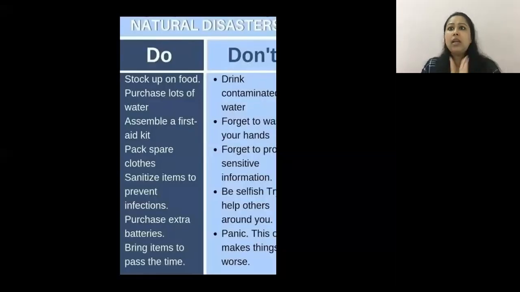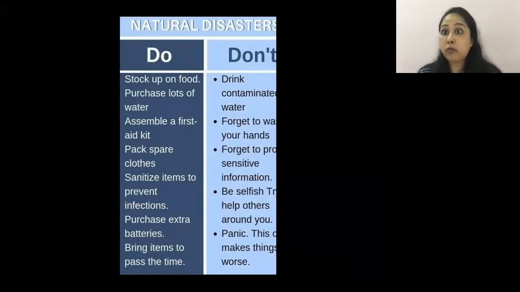Then you have something called do's and don'ts. Here, when you are talking specifically about an ideal situation in a particular place, what should one do? What should one not do? Now, carefully pay attention. A simple revision for everybody. Whenever you are making this column of do's and don'ts, you never ever use the word do again and again. If I'm putting it in the column of do, this is allowed. If I'm putting it in the column of don't, it is not allowed. Drink contaminated water, obviously you are not allowed to do so. I need not use don't before the word drink.